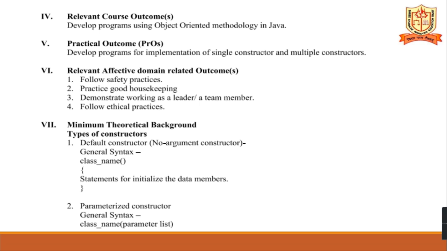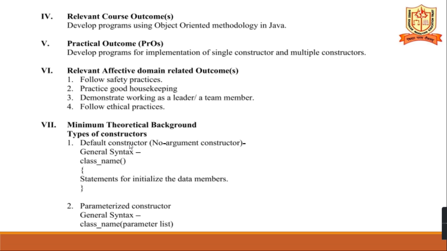The relevant course outcome: develop programs using object-oriented methodology in Java. Practical outcome: develop programs for implementation of single constructors and multiple constructors. The minimum theoretical background required for this practical is the default constructor.